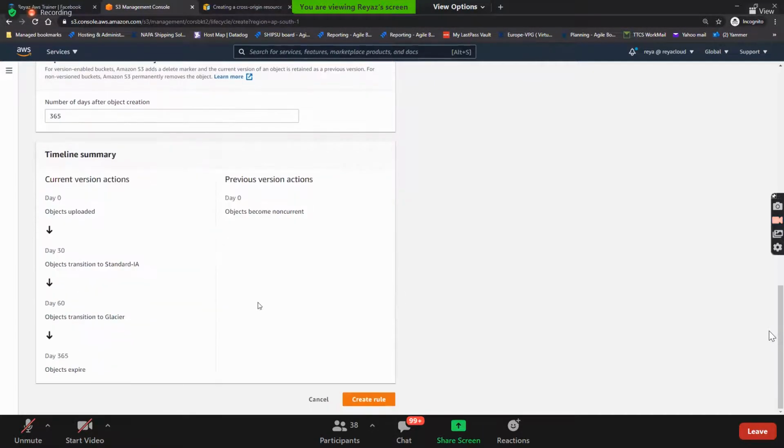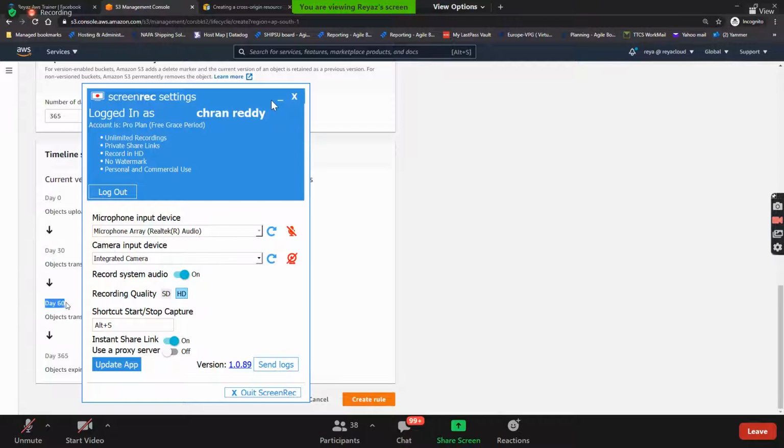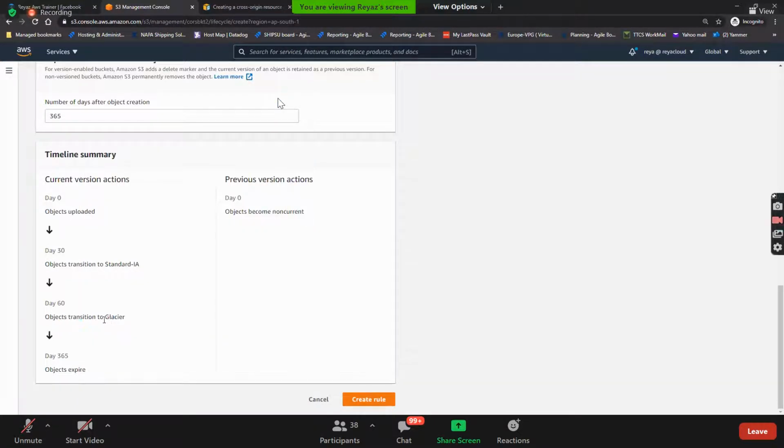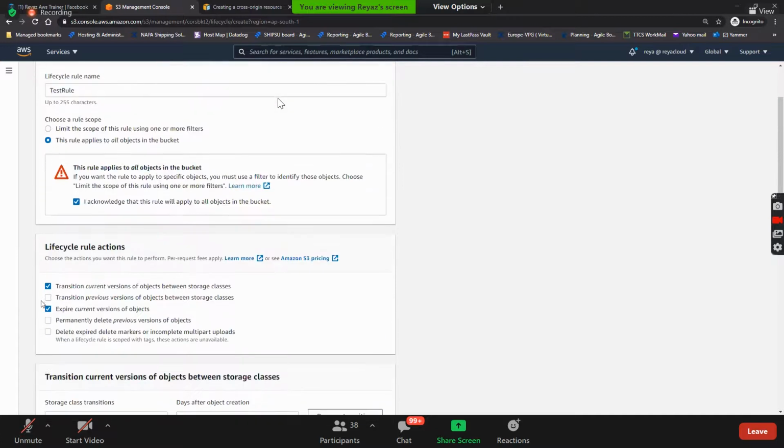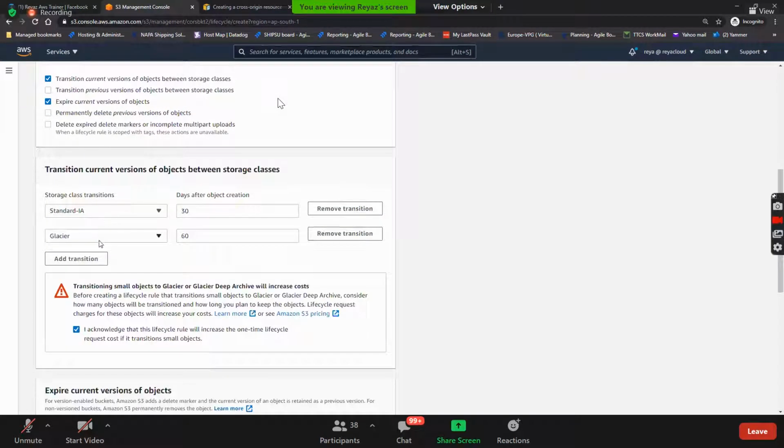See, this is the flow chart that I got here. This is for current versions. From day 0, objects will be uploaded. After 30 days, objects will be transitioned to Standard IA. After day 60, objects will be transitioned to Glacier automatically. And from Glacier, after 365 days, all the objects will be deleted automatically. You understood? That is very simple. You just need to select and then put in values based on the requirement here.